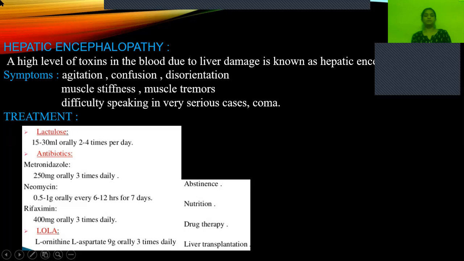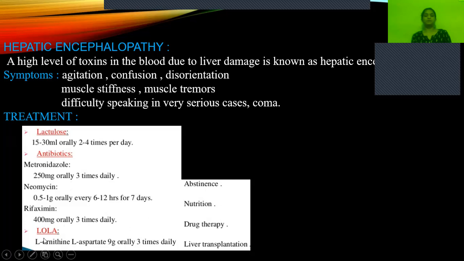So what is the treatment that we give for hepatic encephalopathy? Lactulose 15 to 30 ml orally 2 to 4 times per day. Antibiotics like metronidazole 250 mg orally 3 times daily, and neomycin 0.5 to 1 gram orally every 6 to 12 hours for 7 days. And rifaximin, which is also an antibiotic, 400 mg orally thrice a day. So these are the drugs given.